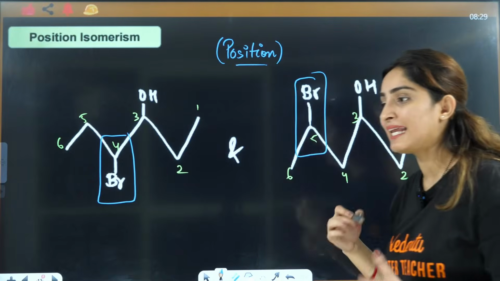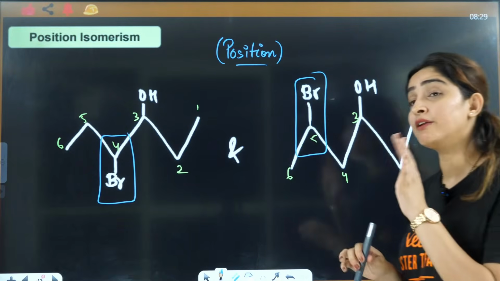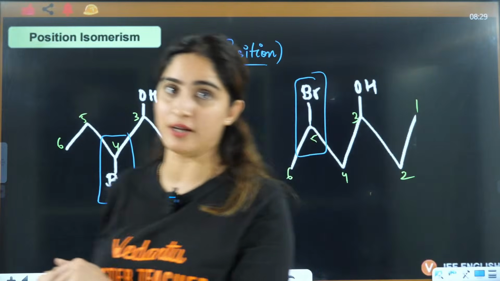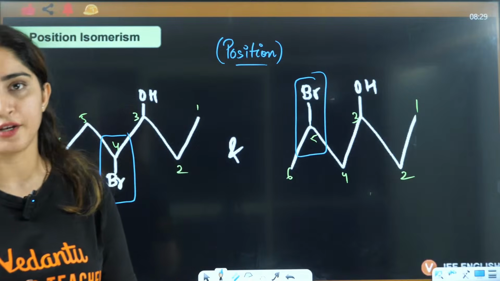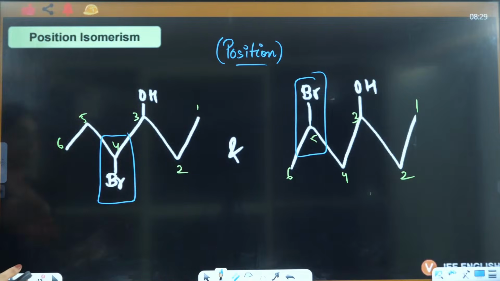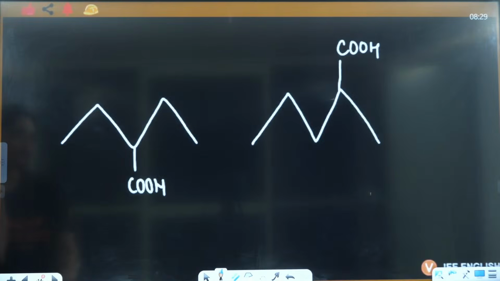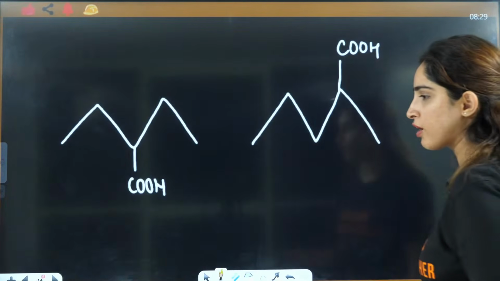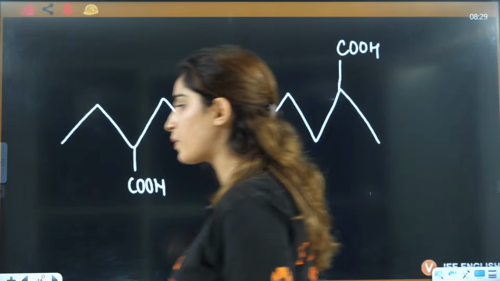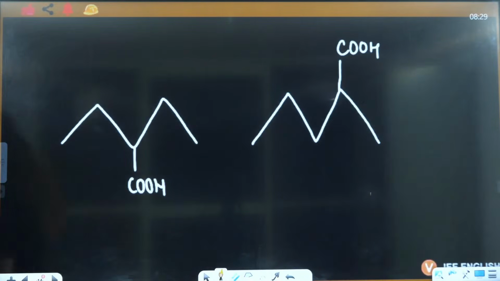But before saying that this is a position isomer, you have to confirm that the parent chain is not different. If the parent chain is different, it will be considered a chain isomer. Here the parent chain is the same, that's why it is called a position isomer. Now let's talk about this one. This one is very important, guys.